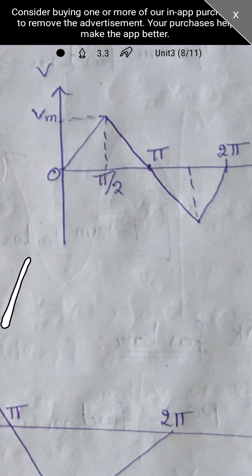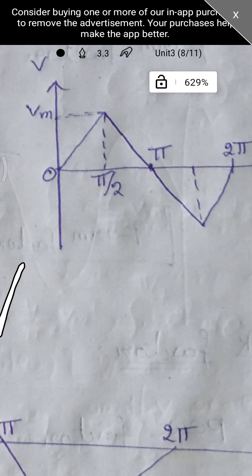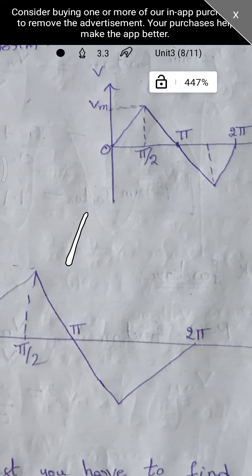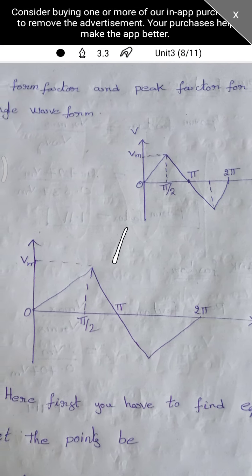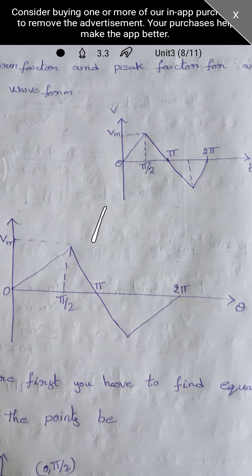symmetrical waveform. This is the given problem and it contains the peak value as Vm. Okay? And it is a full cycle from 0 to 2 pi. So this is the given problem. That means the given triangular wave.